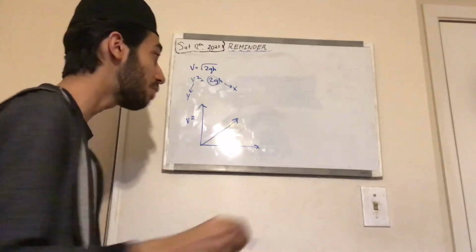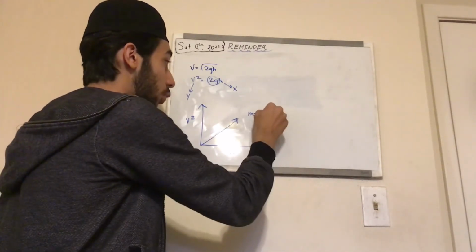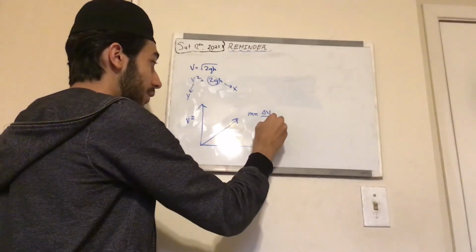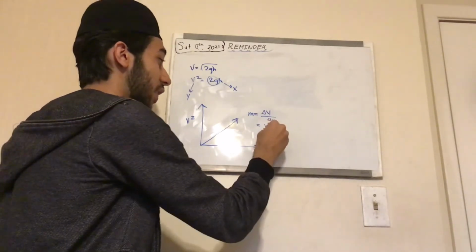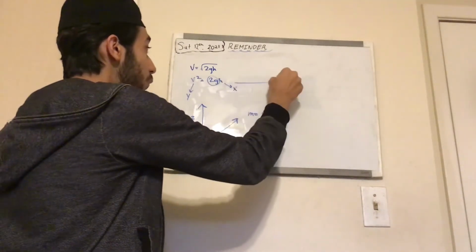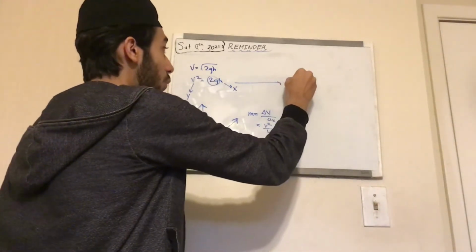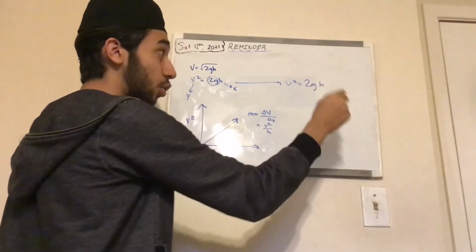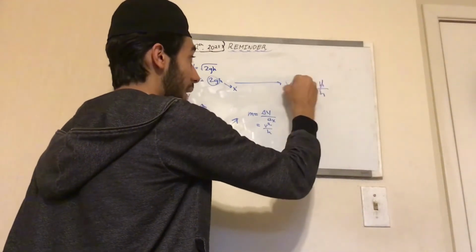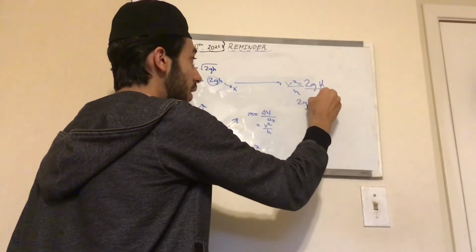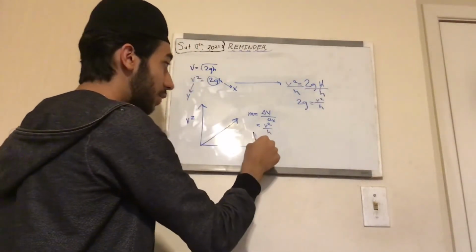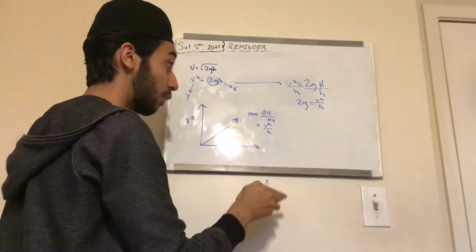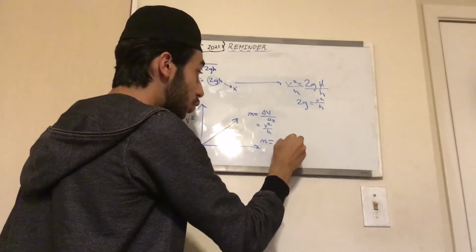Now we must determine the slope of this line. In mathematics, we know m, or slope, equals delta y over delta x. And our y value, as explained earlier, is v squared, and our x value is h. Now what do we do from here? Well, if we isolate for 2g, we can actually sub this into our equation here. Here's why. V squared equals 2g times h, and if we divide both sides by h, we are left with 2g equals v squared over h. Well, v squared over h is also here, so if 2g equals this value, we can actually substitute it right over here. That means m equals 2g.